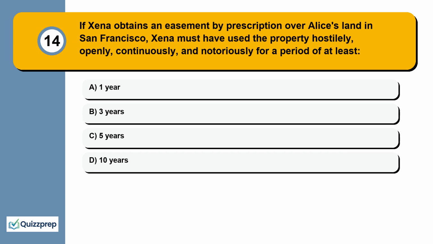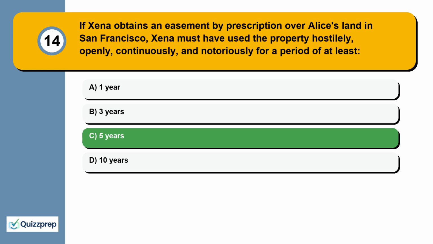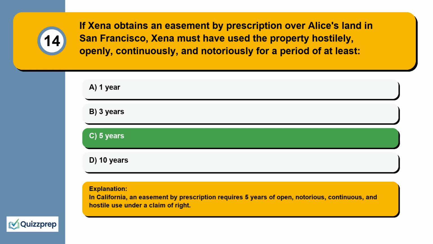Question 14. If Zena obtains an easement by prescription over Alice's land in San Francisco, Zena must have used the property hostilely, openly, continuously, and notoriously for a period of at least 1 year, 3 years, 5 years, 10 years. In California, an easement by prescription requires 5 years of open, notorious, continuous, and hostile use under a claim of right.